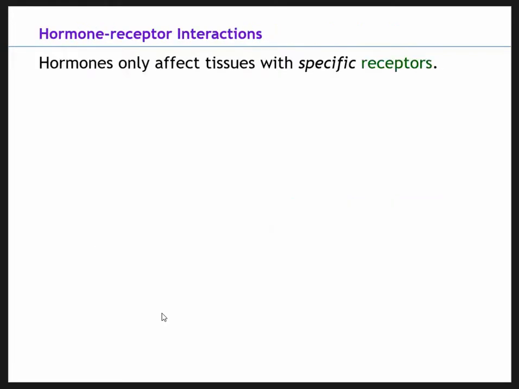Now let's discuss how do hormones interact with receptors. So we probably already know slightly what receptors are. Receptors are basically how a hormone attaches to a target cell. It attaches to its own specific receptor. So remember when we talked a long time ago about a process called the lock and key fashion.